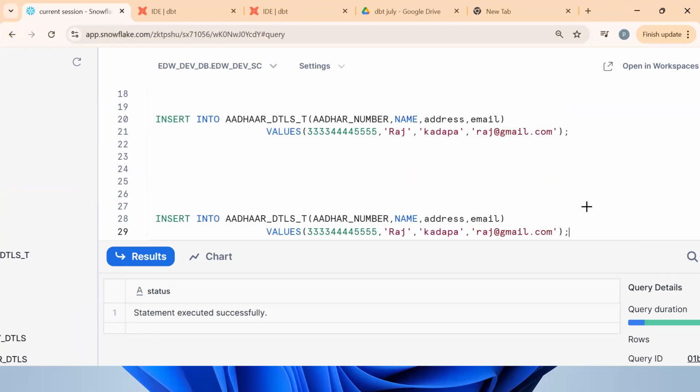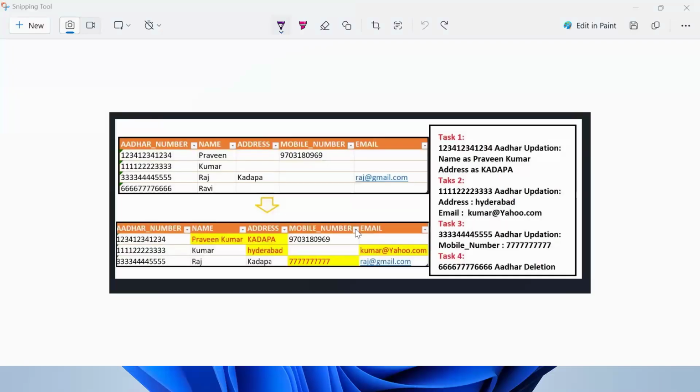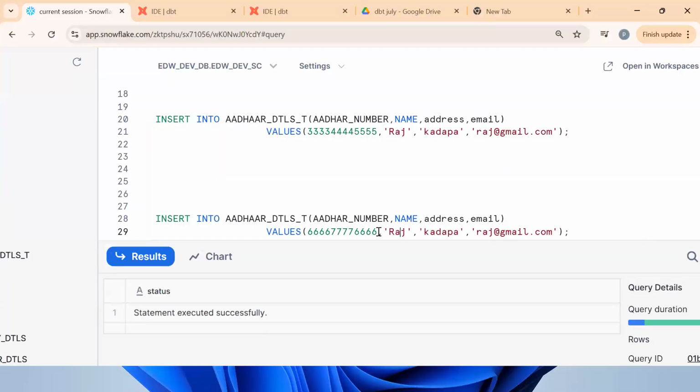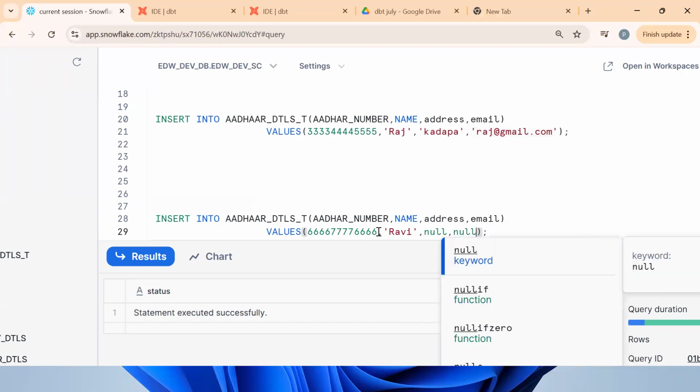So execute as is. Okay, 6667, Ravi. So for the remaining columns, what can we put? You can remove them or you can put null. We'll see nulls separately, in the null handling sessions. We'll see that at a later point of time.